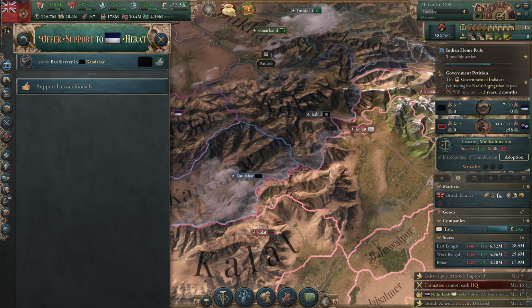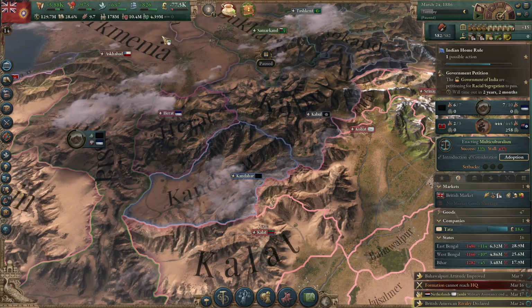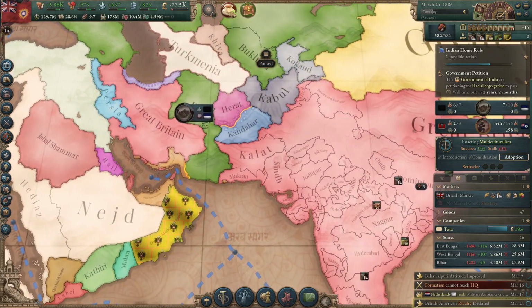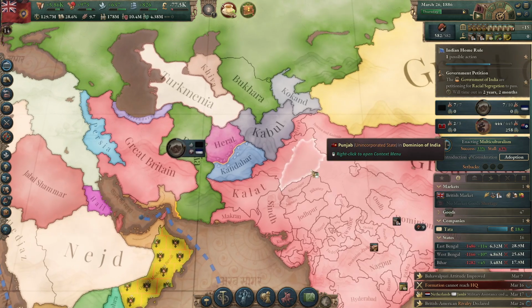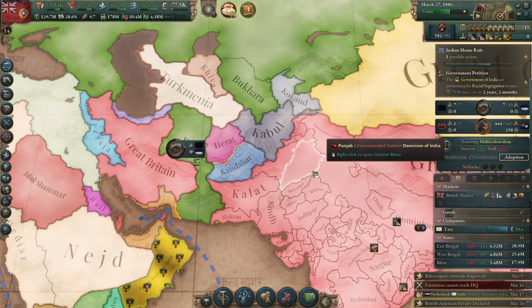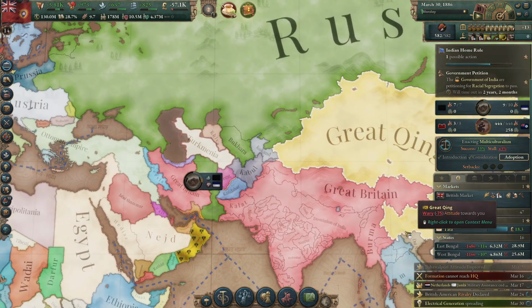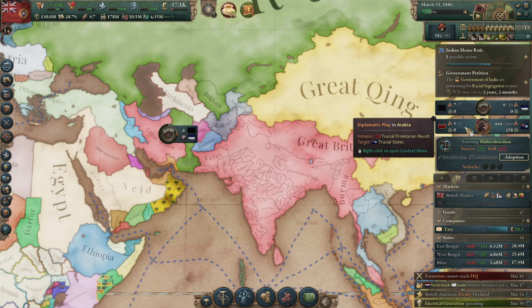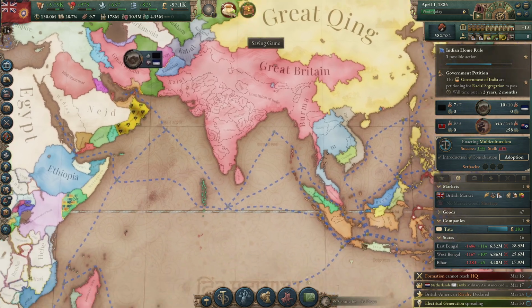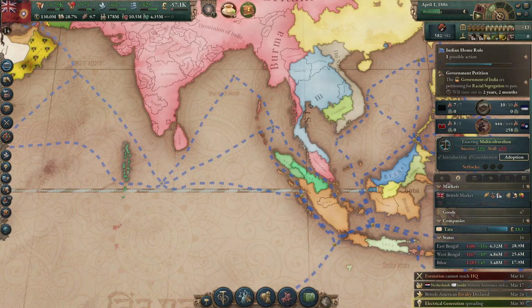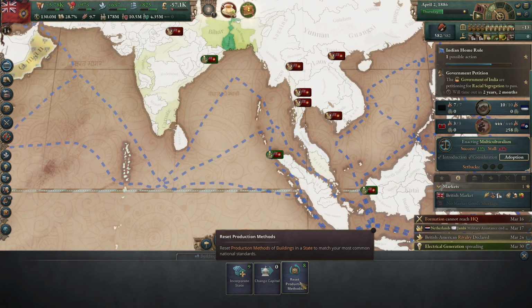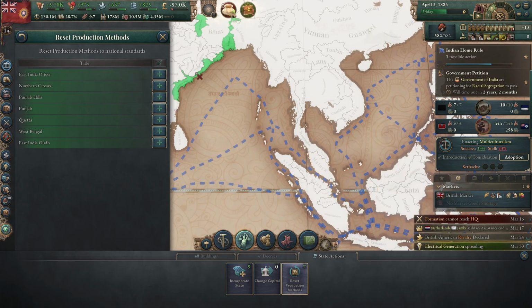A slavery ban would be fun. But, ultimately, you can't really get anything I need. I'm fine with there being an Afghanistan over here. Especially if it's a British-ruled Afghanistan, which Kandahar will be. So that's fine. Truce to States Proletarian Revolt. It's just fine. Let me go ahead and reset production methods here.